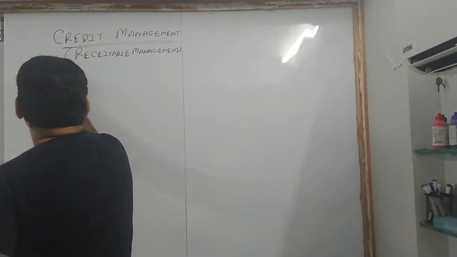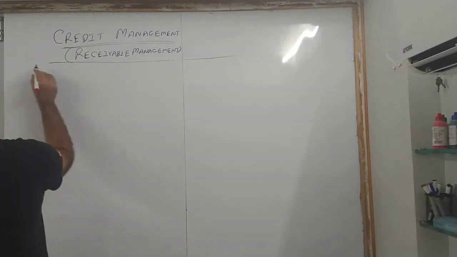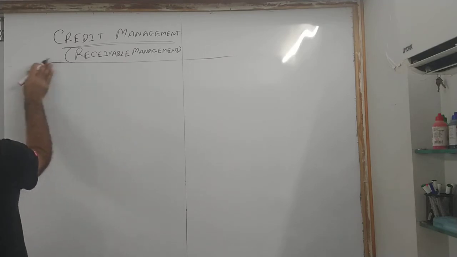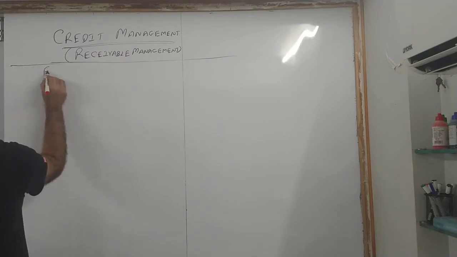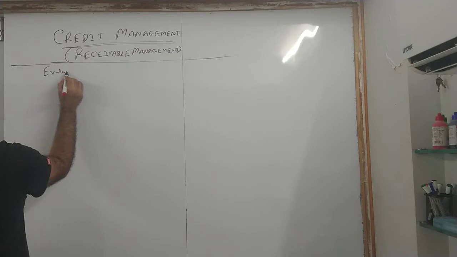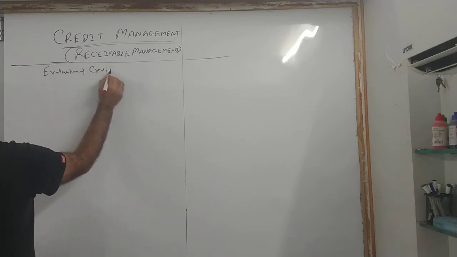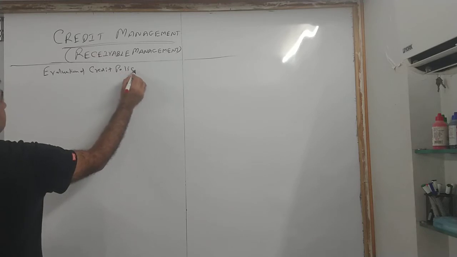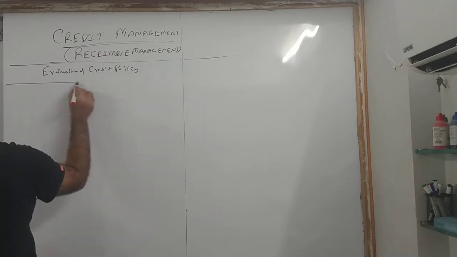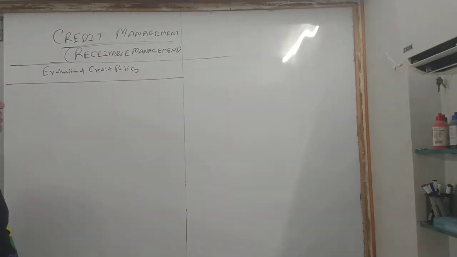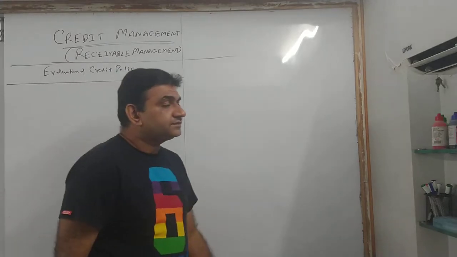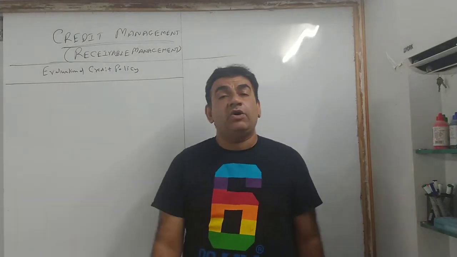You will give the heading statement of credit evaluation, or you can just say evaluation of credit policy. Evaluation of credit policy. Now listen. How to decide how many columns?